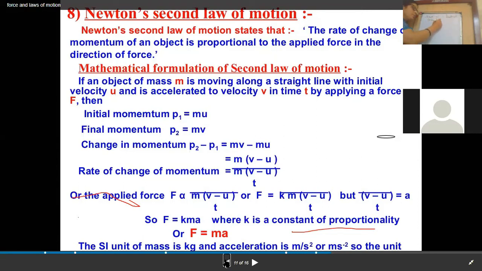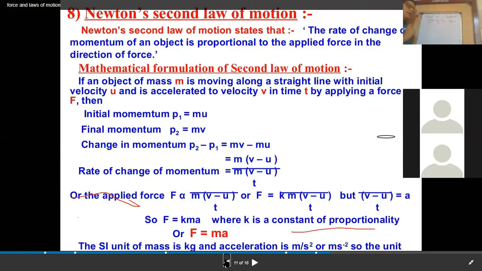In order to change the velocity, we apply a force F. On application of the force, the velocity can either increase or decrease, but there will be a change in velocity.